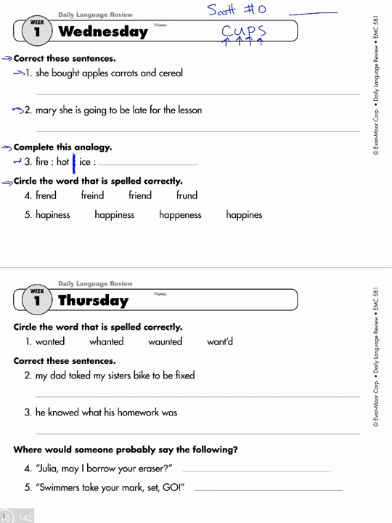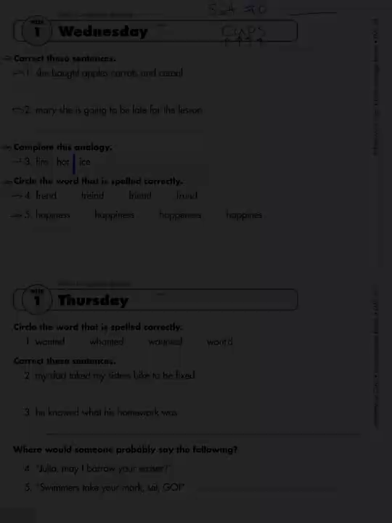All right, so this last section says circle the word that is spelled correctly. So number 4, those are all supposed to spell the word friend. Circle the word that correctly spells the word friend. And then number 5, each of those is supposed to spell the word happiness. So circle the word that correctly spells the word happiness. And that's the end of Wednesday.